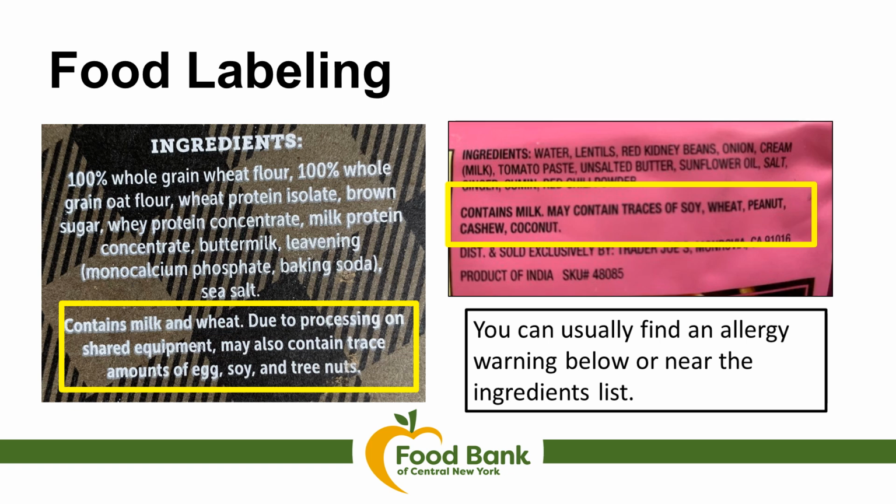Looking at the image on the left, the brown label, the manufacturer does note that this item contains milk and wheat, and they also go on to say that, due to processing on shared equipment, it may also contain trace amounts of egg, soy, and tree nuts. The image on the right, the pink label, states that it contains milk, but they go on to also state that it may contain traces of soy, wheat, peanut, cashew, coconut.